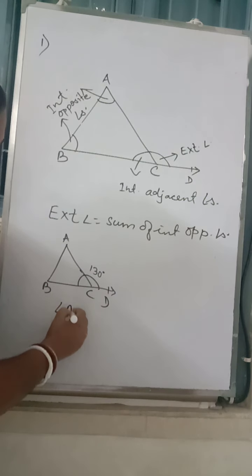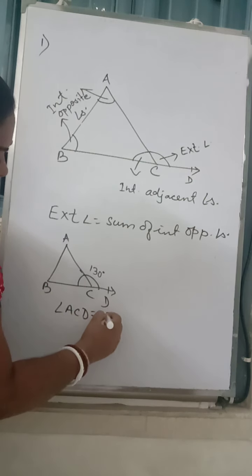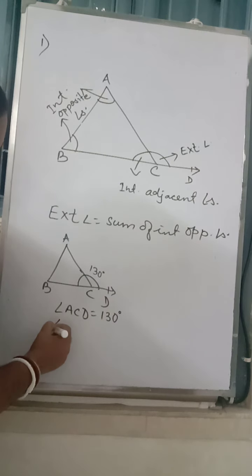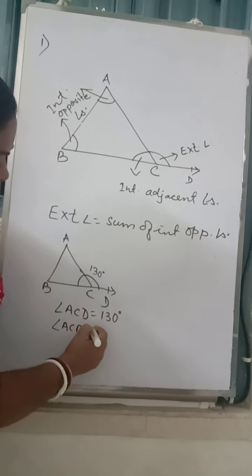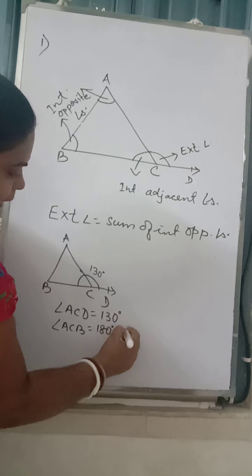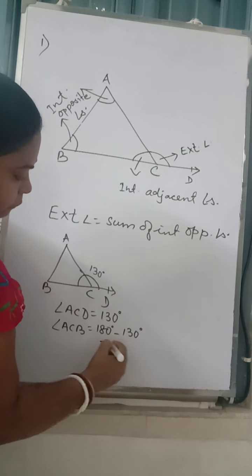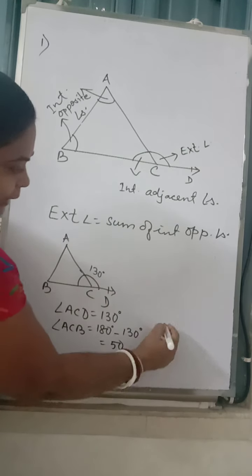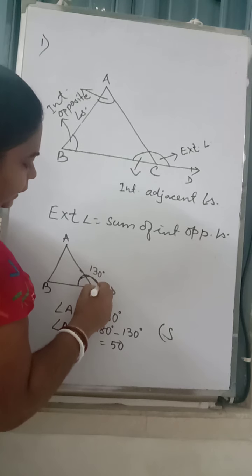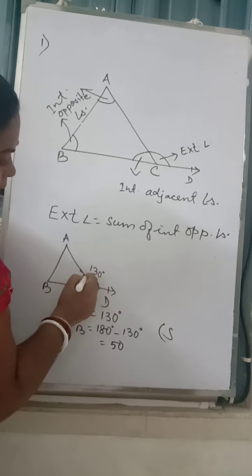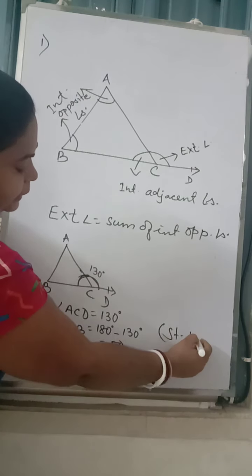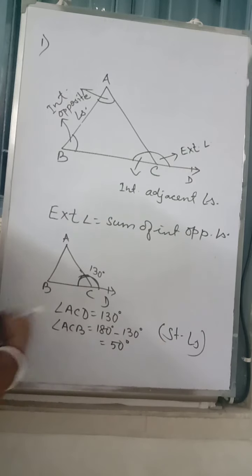What is given? Angle ACD is 130 degrees. So what will be angle ACB? 180 degrees minus 130 degrees, 50 degrees. Why? This is forming a straight angle. It is on the straight line BC. So forming a straight angle, so we got 50 degrees.